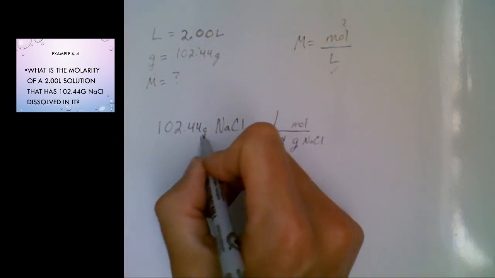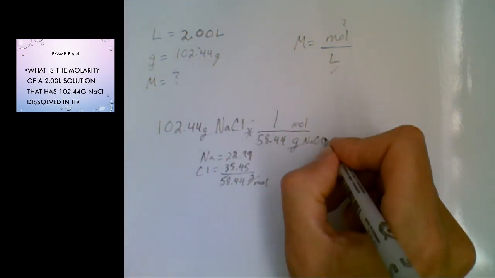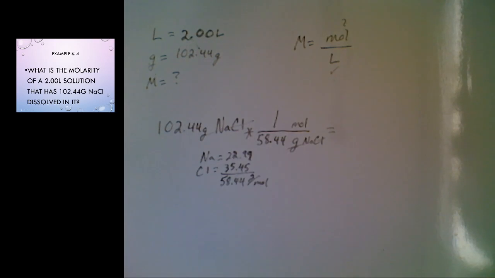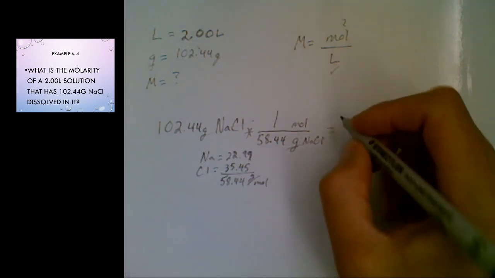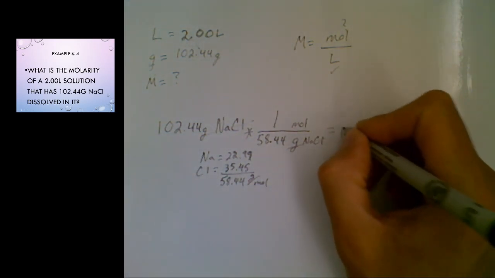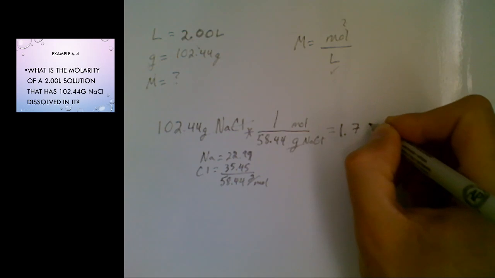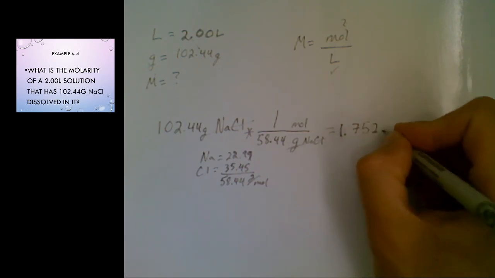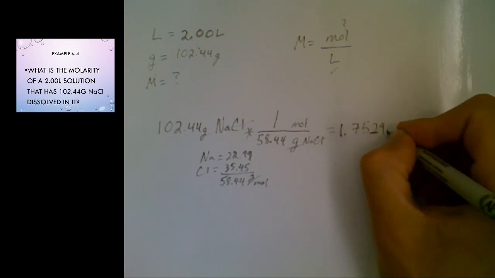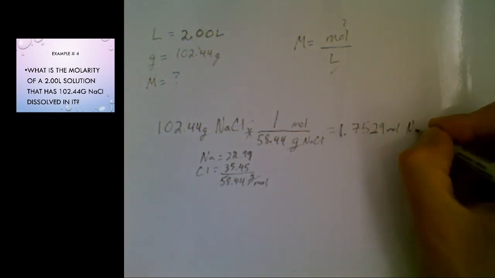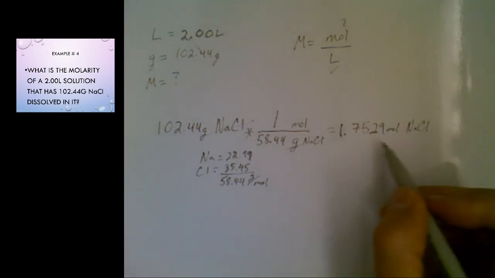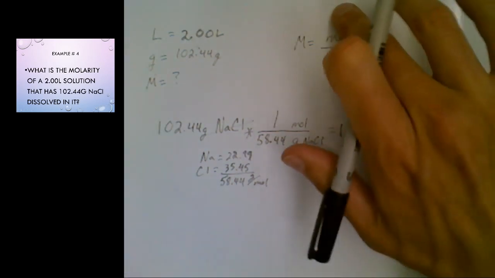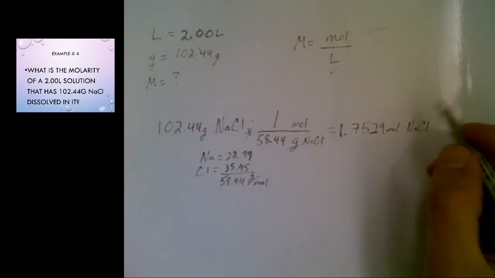When you do this calculation, grams of NaCl are going to cancel, and you're going to be left with an answer in moles. And so we are going to get 1.75, and you could keep more digits if you'd like, 1.7529 moles of NaCl. So now that we know our number of moles, I can use my equation.